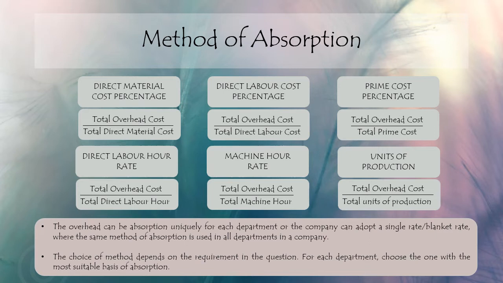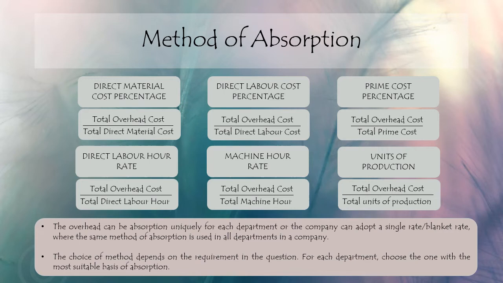So it meant that we can either use a unique absorption method for each of the departments, or we can use the same absorption method for all departments. Okay. The choice of method depends on the requirement in the question. Each department will choose the one with the most suitable basis of apportionment.